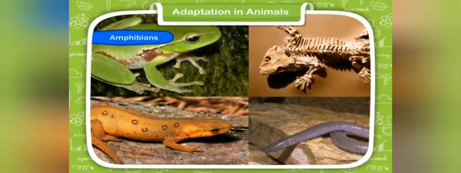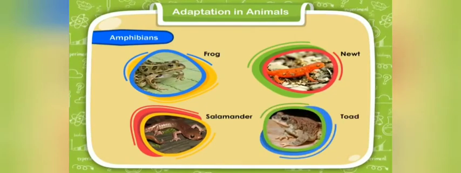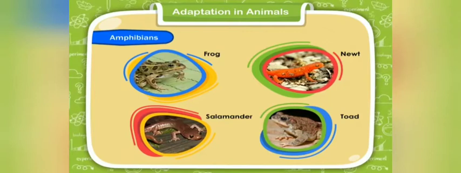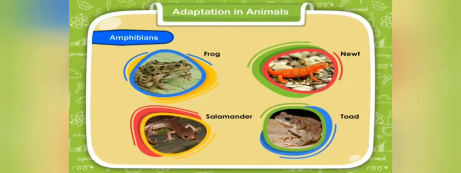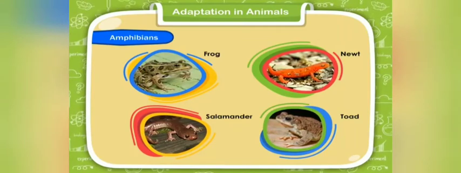Amphibians. Animals that can live both on land and in water are called amphibians. Frogs, newts, salamanders, toads, etc. are amphibians. These animals breathe on land through their lungs and through their moist skin in water. Their legs help them to move on land and to swim in water.